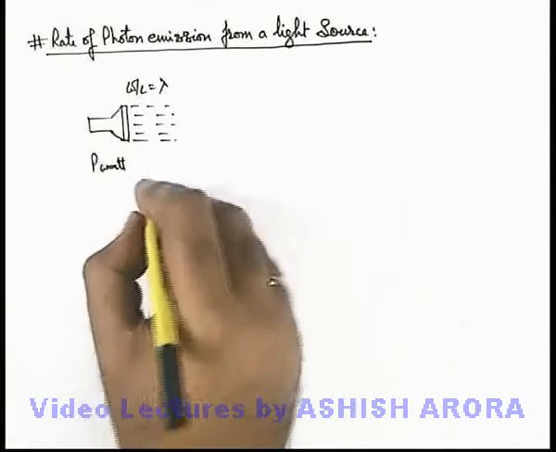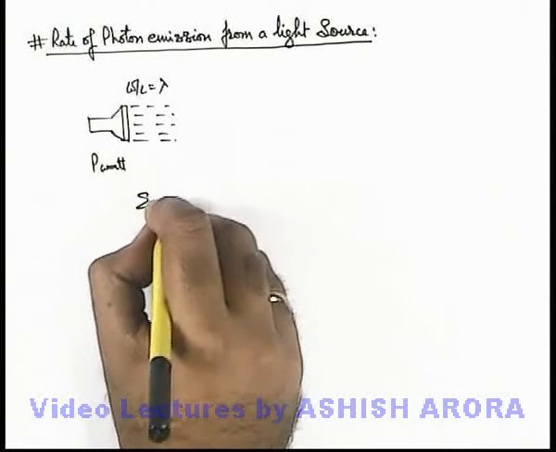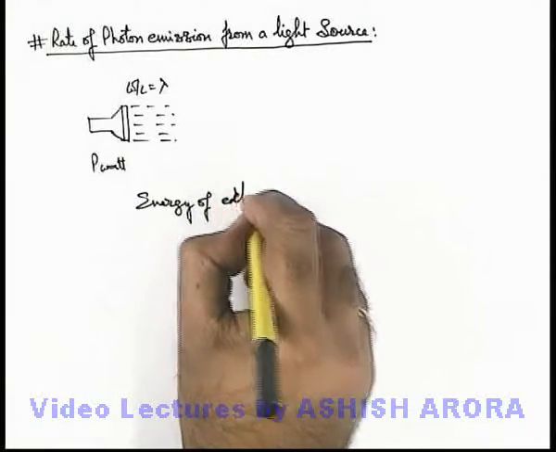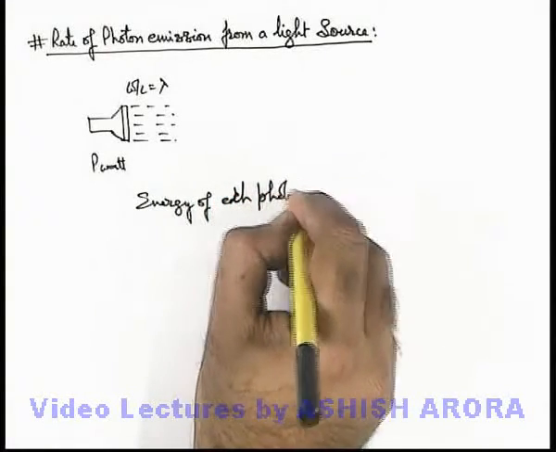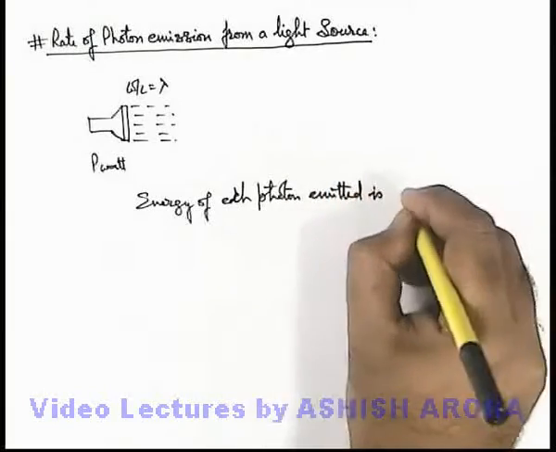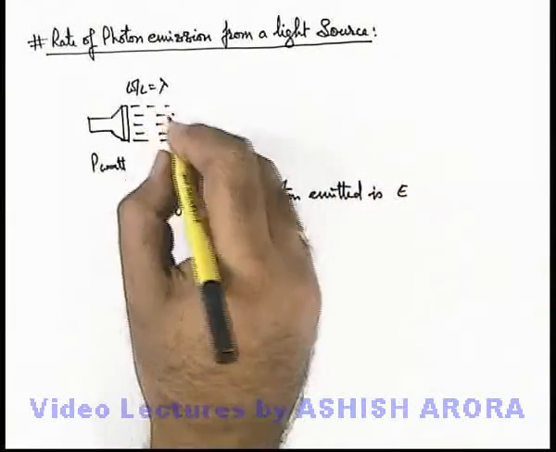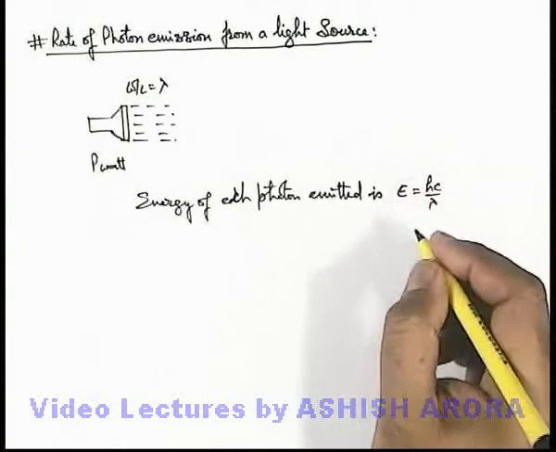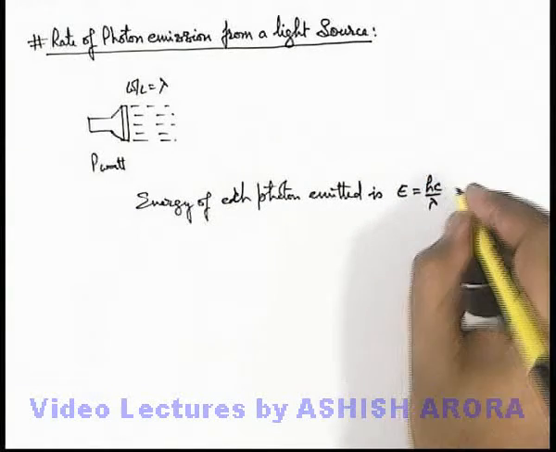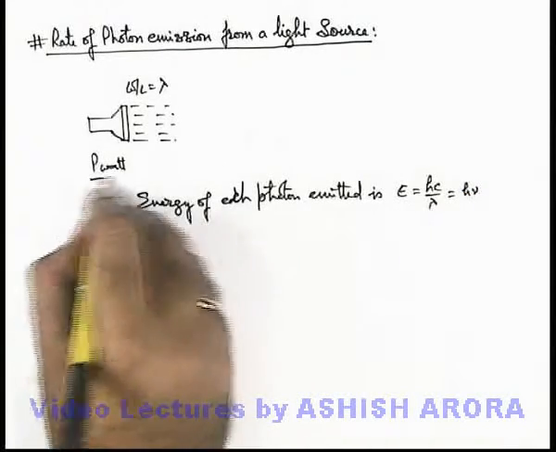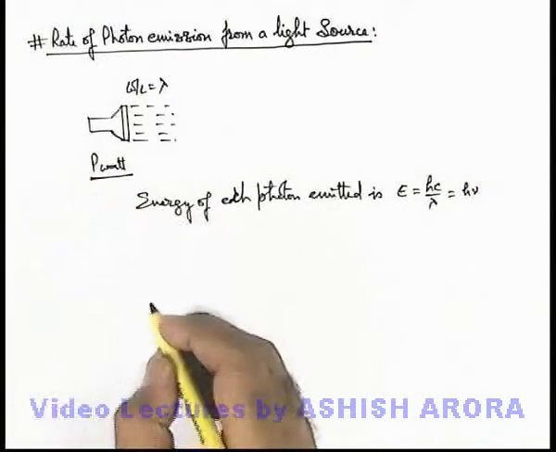Now in this situation we know the energy of each photon emitted. If the light wavelength is lambda, then the energy of each photon emitted we can write as hc by lambda, or in terms of frequency we can write it as h nu. Now in this situation, per unit time it is emitting P joule of energy.